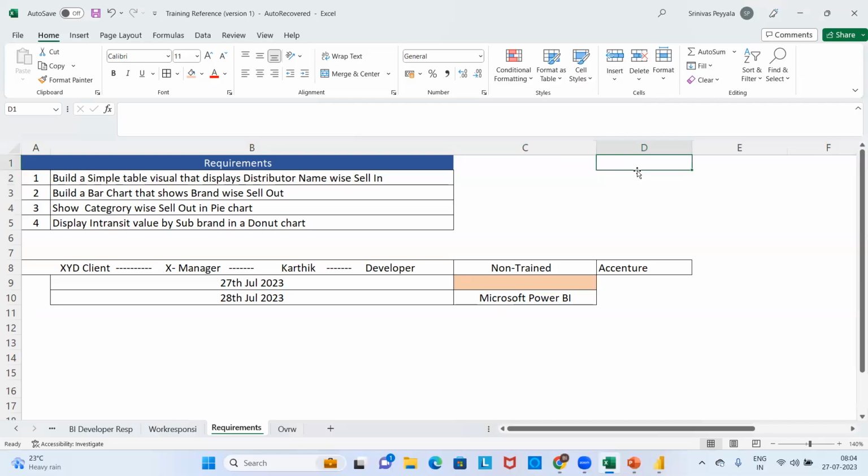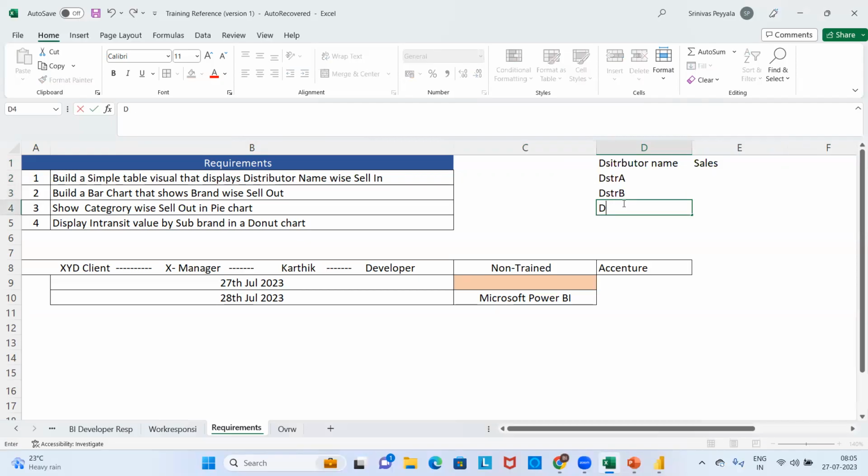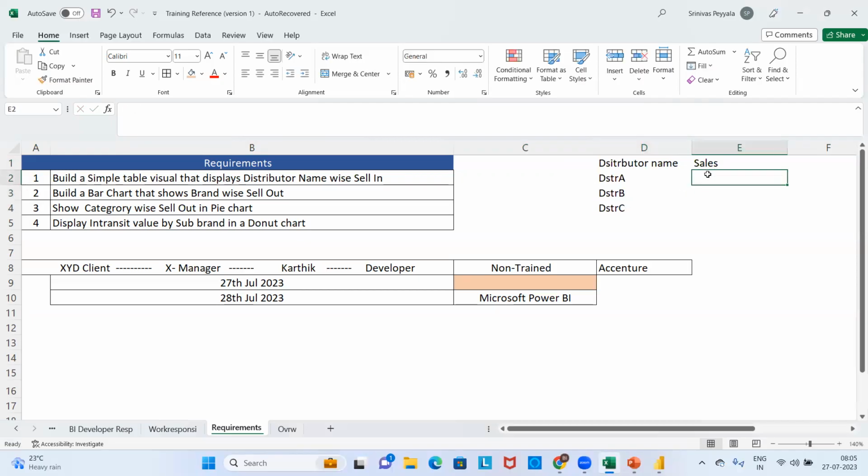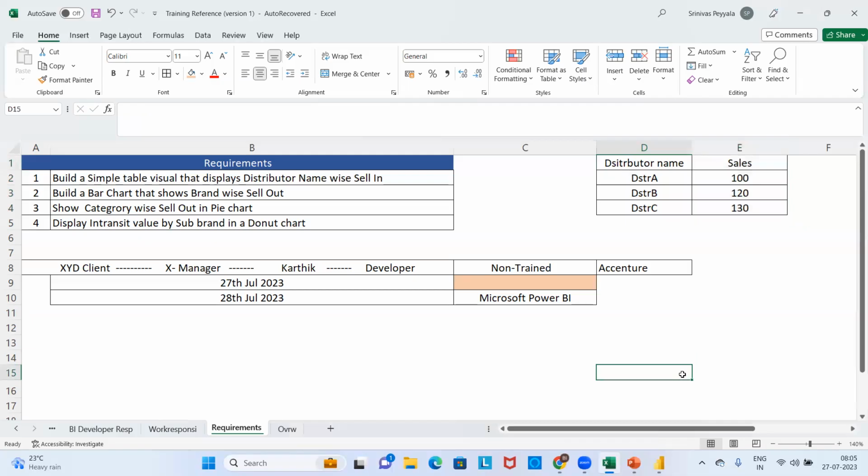If you assume this is the distributor name and sales, some DSTR A, DSTR B, DSTR C, and their sales are 100, 120 and 130 on each day. This is the kind of visual he is asking for.